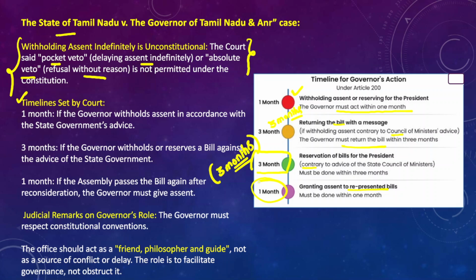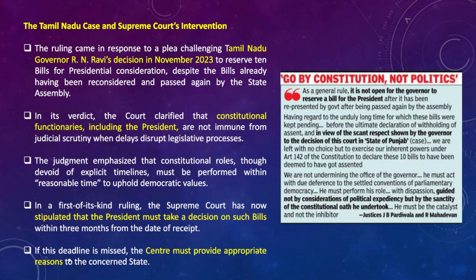And in fact, the judiciary also said that the governor must respect the constitutional conventions, and the office of the governor should act as a friend, philosopher and guide, not as a source of conflict or delay with respect to the state government and state legislative assembly. The governor should play a larger role in facilitating governance, but should not be instrumental in obstructing governance at the level of the state. Right.